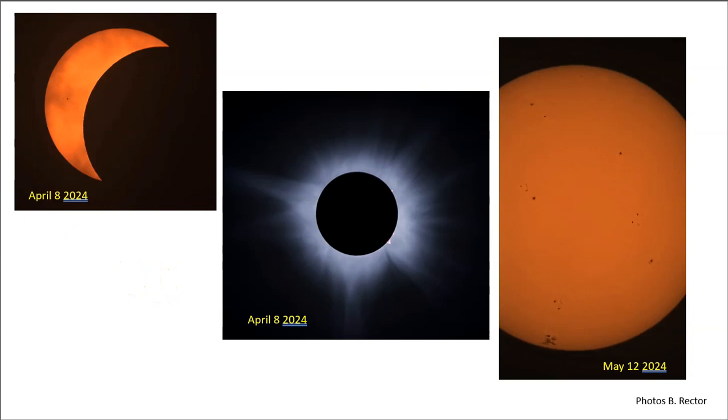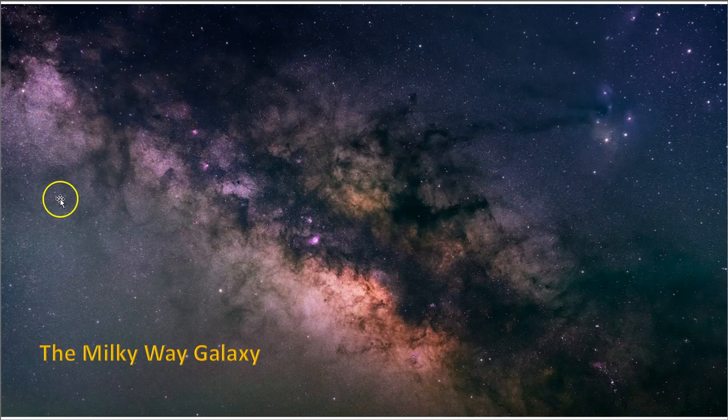But let's get back to star formation. Here's a picture of our Milky Way galaxy, and our galaxy has hundreds of billions of stars. And so what the first term in the Drake equation is about is the rate of new star formation. How many stars, new stars, are produced in our galaxy each year?